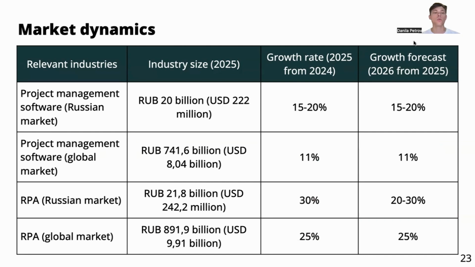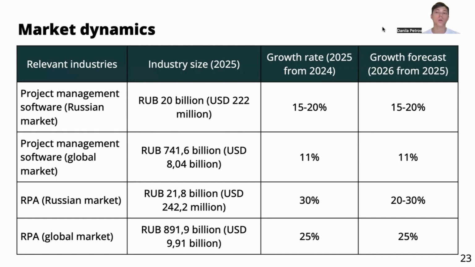So for project management software in Russia, the industry size is 20 billion rubles or $222 million. The growth rate from 2024 to 2025 is approximately 15 to 20%, and the growth forecast for the next year, from 2025 to 2026, is also around 15 to 20%.